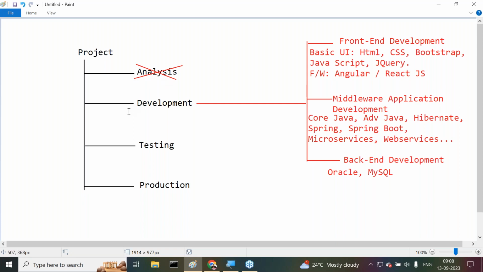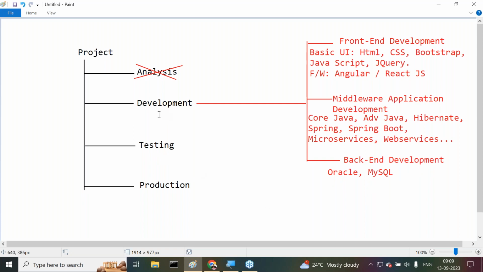Development is purely available in our hand. What are the three types of development? Front-end development, middleware application development, and back-end development. For front-end development, what do we require? Basic UI, HTML, CSS, Bootstrap, JavaScript, jQuery, frameworks, Angular or React.js. React.js is a famous one. Middleware application development is purely Java: core Java, advanced Java, Hibernate, Spring, Spring Boot, microservices, web services. The next one is back-end development: Oracle, MySQL. These are the development parts.